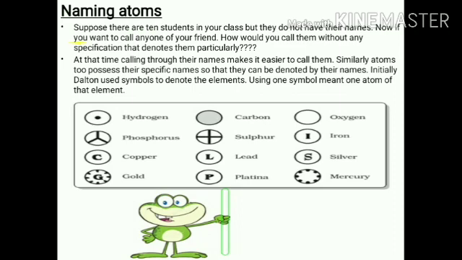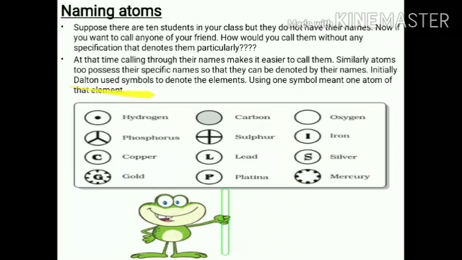Suppose there are 10 students in your class, but they do not have names. Now if you want to call any one of your friends, how would you call them without any specification that denotes them particularly? Calling through names makes it easier to call them. Similarly, atoms too possess specific names, so they can be denoted by the names.